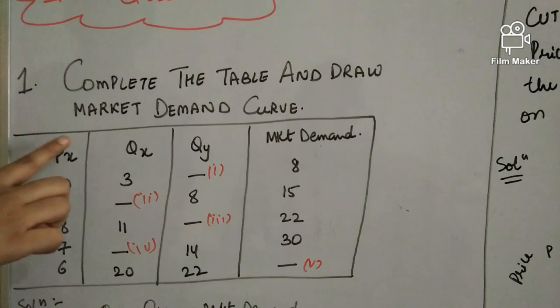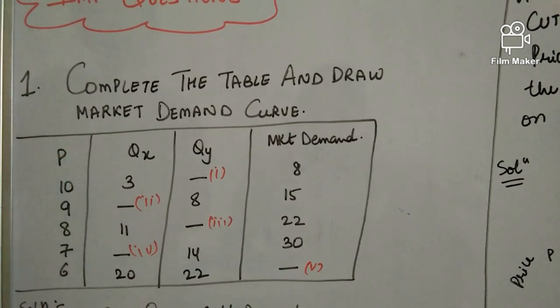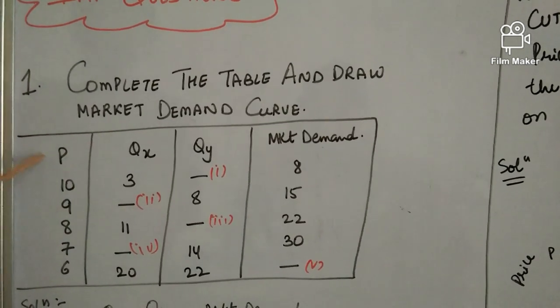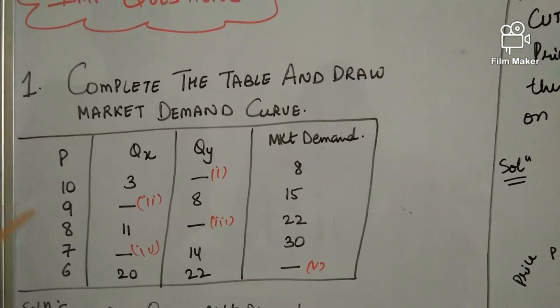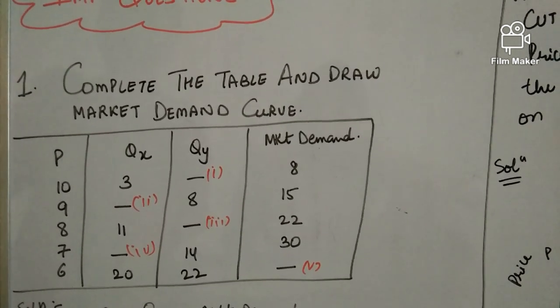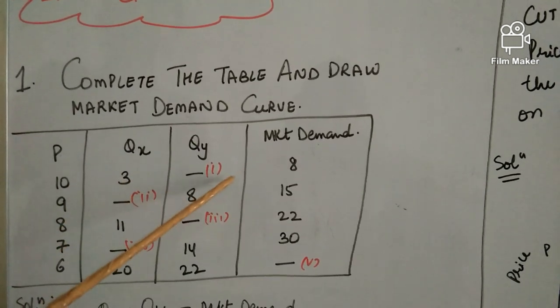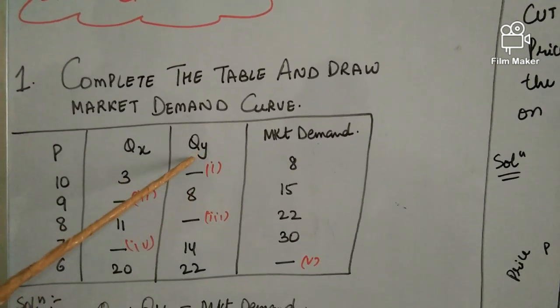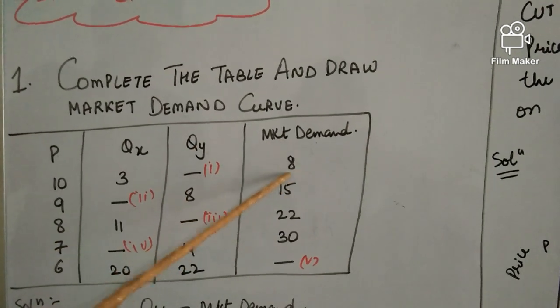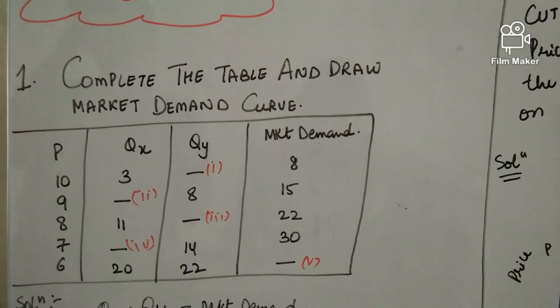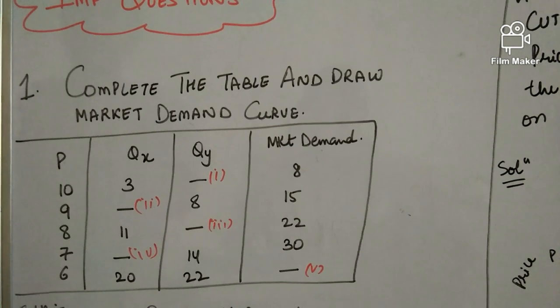Okay, let me remove this X so that you don't get confused. Okay, so the price of the commodity here is given: 10, 9, 8, 7, 6. Whereas quantity consumed by X is 3. And here we don't know the quantity consumed by Y. Whereas our market demand given is 8. Okay, so here are 5 blanks. You need to fill it up.